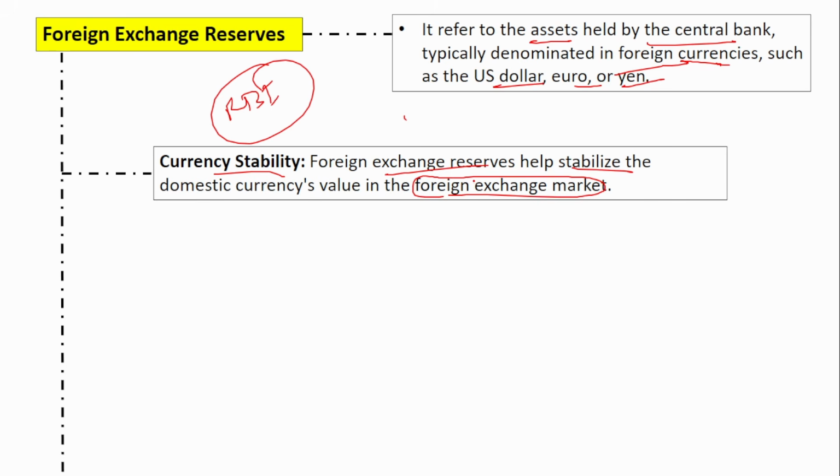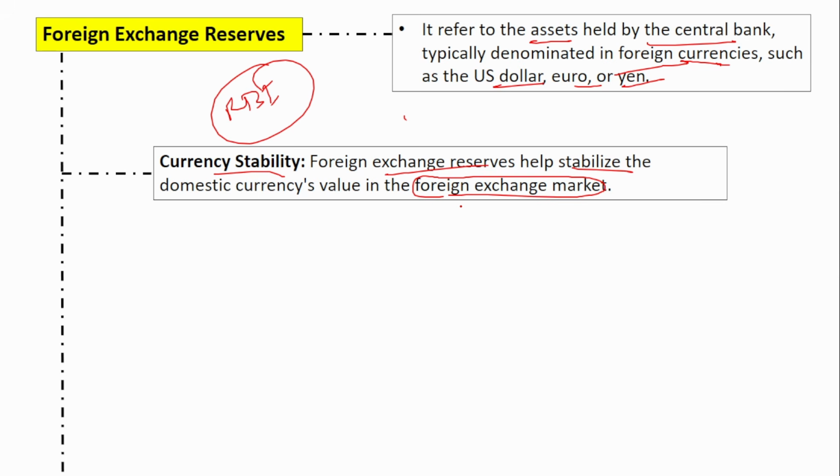Only when you have enough forex reserves can you deploy them into the market. If you don't have enough and only have enough to cover the imports, then you cannot deploy in the market. You cannot intervene in the exchange market, and ultimately your currency depreciates further. When the currency depreciates a lot, other countries do not have confidence in you. They lose trust in you. So currency stability is a very important thing, and holding a strong amount of foreign exchange reserves helps in stabilizing the country's currency.